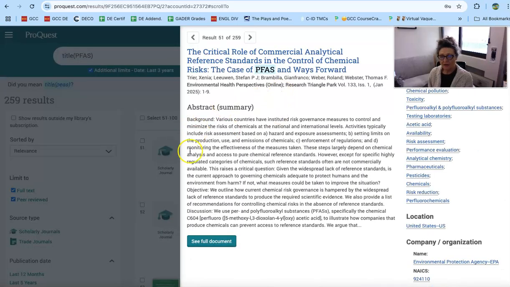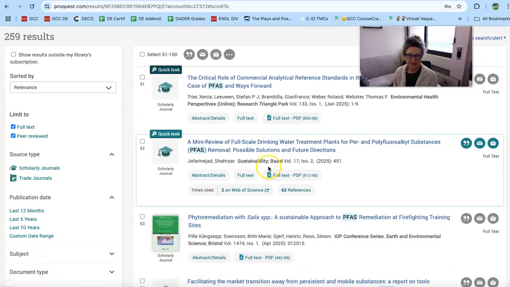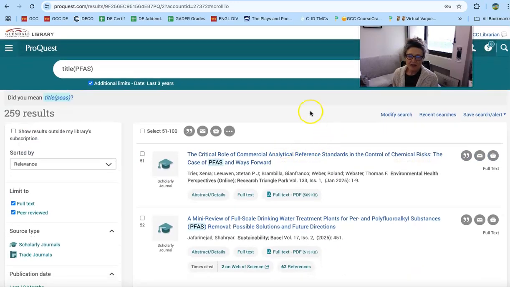Quick Look will allow you to see the abstract summary, and you can decide whether or not this actually is something that you want to read, because you're only reading one for this particular assignment. Possible solutions for removal is one that's definitely going to be a more encouraging article. And if you notice here, it was published this year, so within the last 4 months. All right, so now you know how to look around.